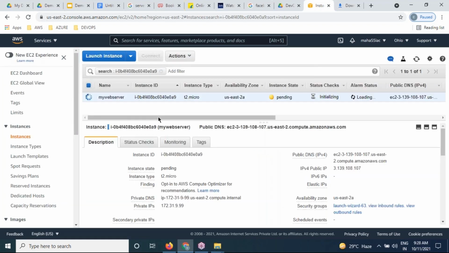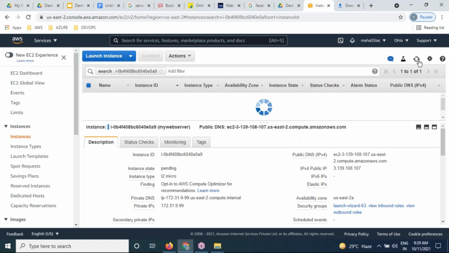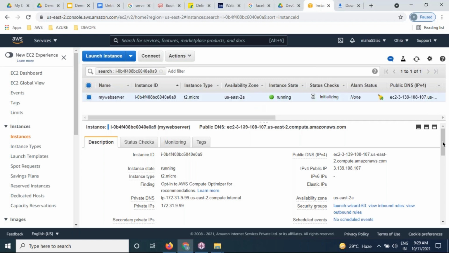Have you successfully created an instance or not? Are we creating this instance in the cloud or not? Have you successfully created this instance? All of you, please tell me. Is it in running state or not? Yes. My server is running in the cloud.